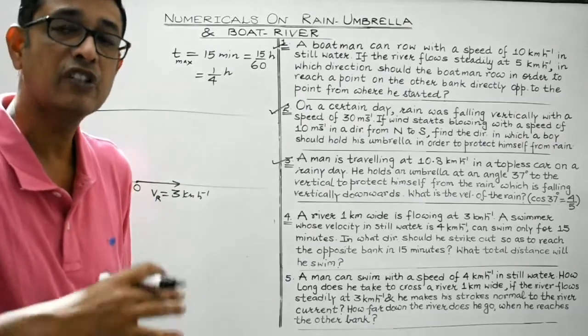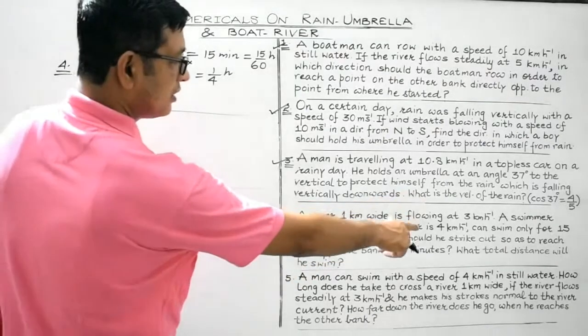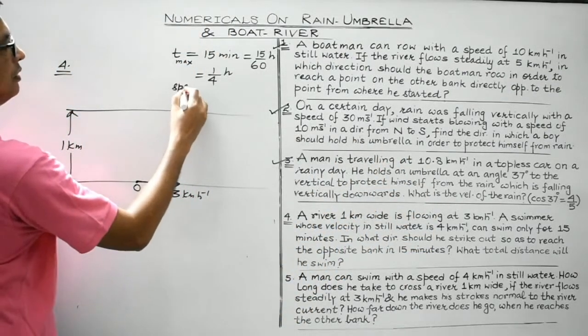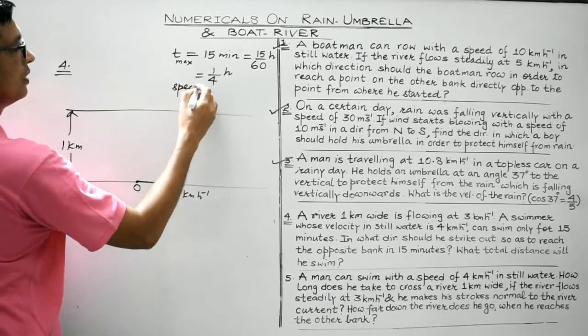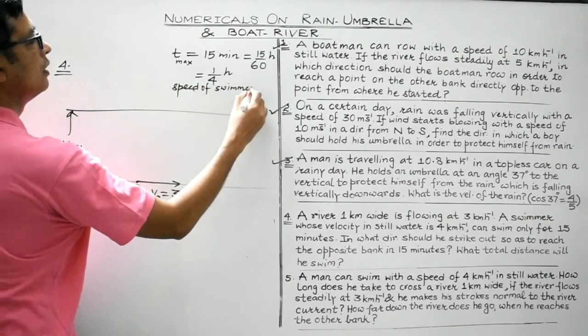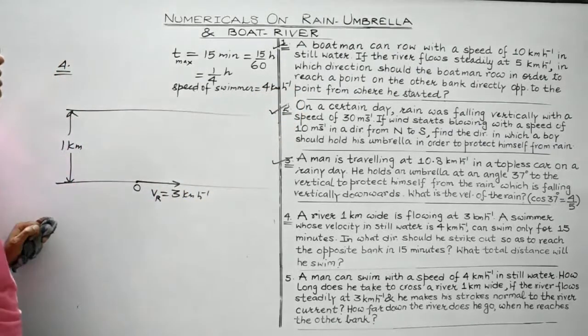It is the time during which he can swim, right? And his speed in still water is 4 kilometer per hour.